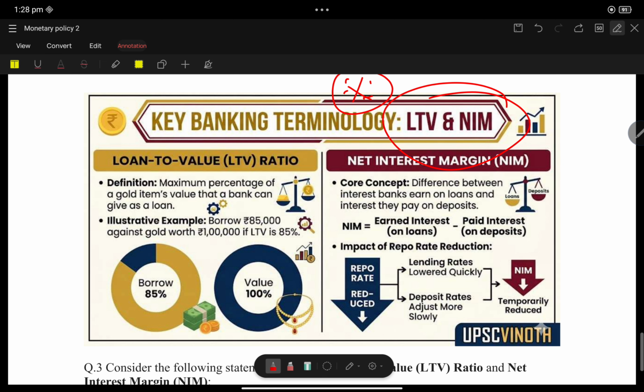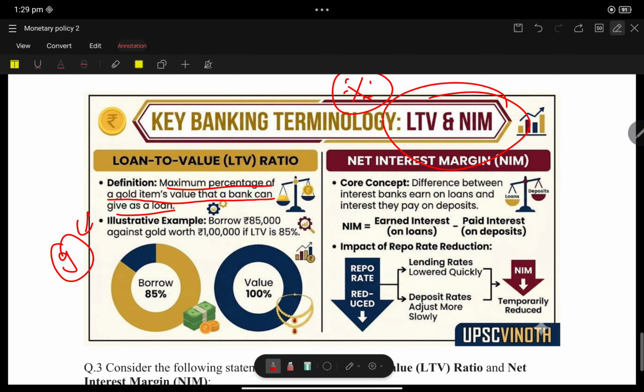Today, due to NPAs, banks mostly prefer gold loans because gold is a security for the bank. But the bank can't keep on accepting gold, so there is a limit, the loan to value limit. It is the maximum percentage of gold item value that the bank can give as a loan.